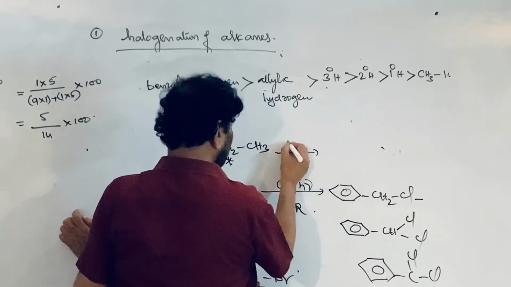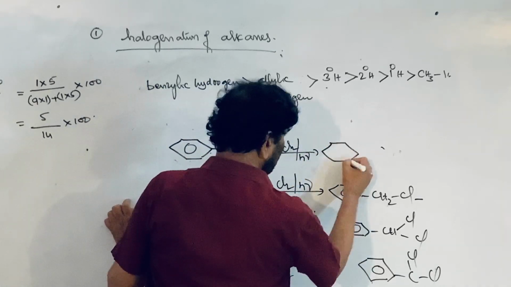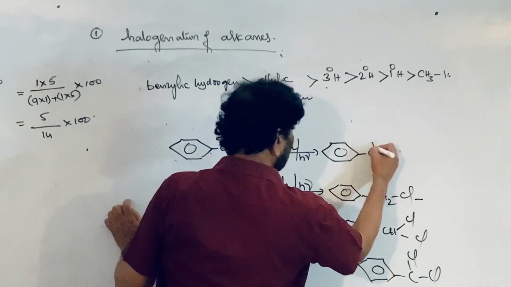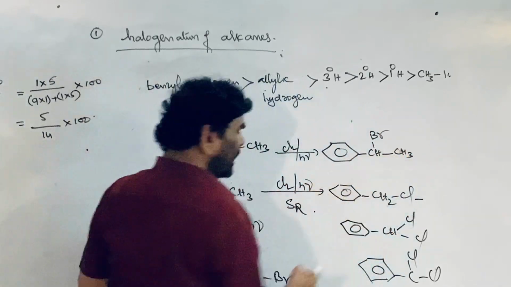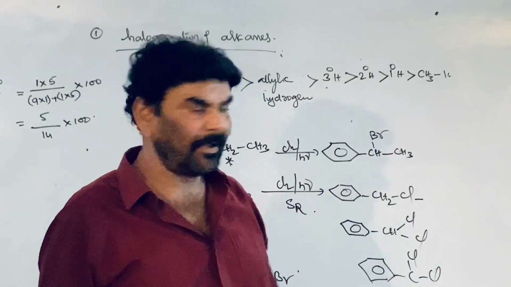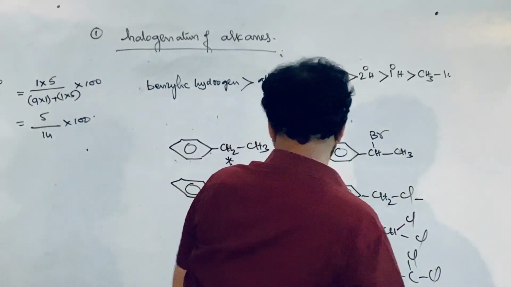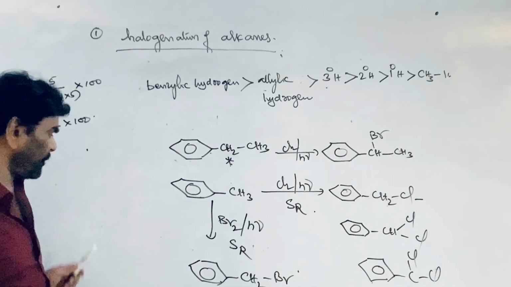On treatment with chlorine or bromine in the presence of light, substitution takes place in the side chain at the benzylic position, because it is a radical reaction. The intermediate benzyl radical is more stable, so the radical is formed here and bromine is substituted here. More than one halogen can also be introduced.